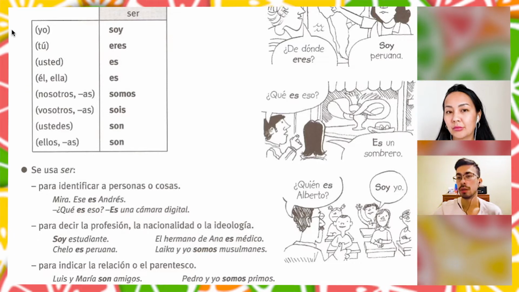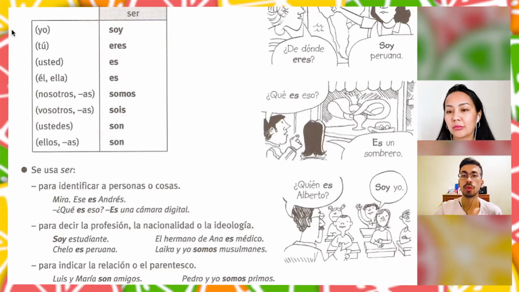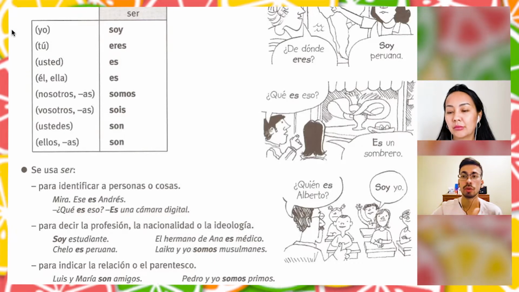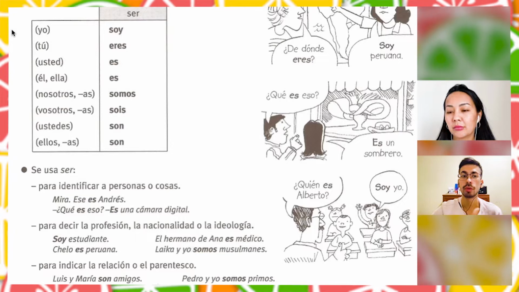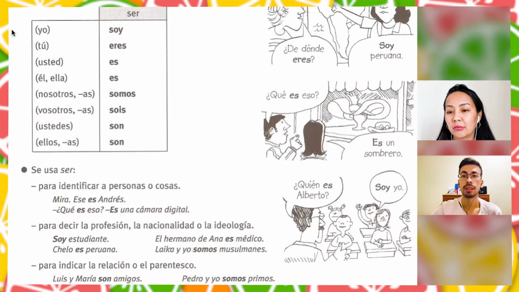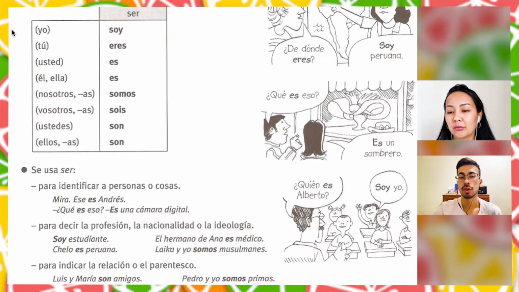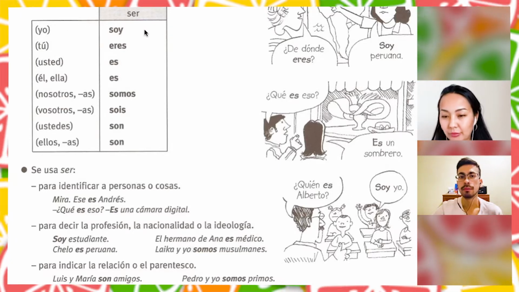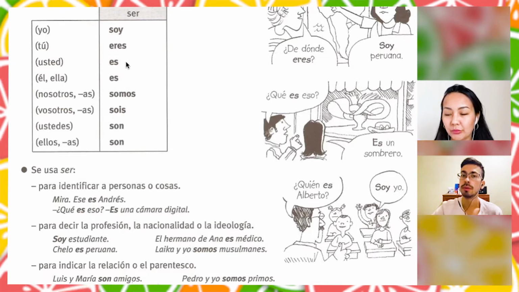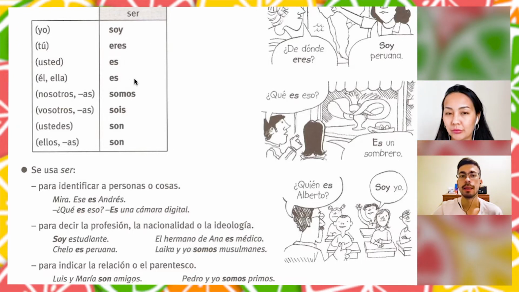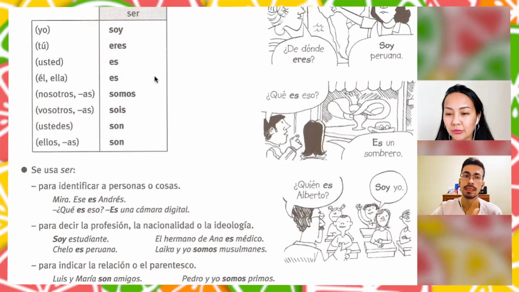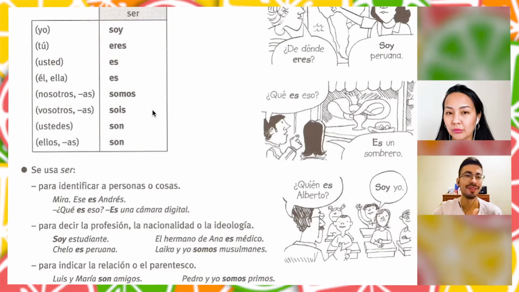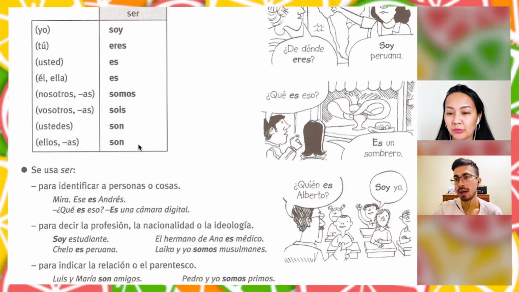Yo soy, tú eres, usted es, él, ella es, nosotros somos, vosotros, vosotras sois, ustedes son, ellos, ellas son. So in English, we will say: I am, you are, you are also, he, she is, we are, vosotros are also, ustedes, ellos are, right?